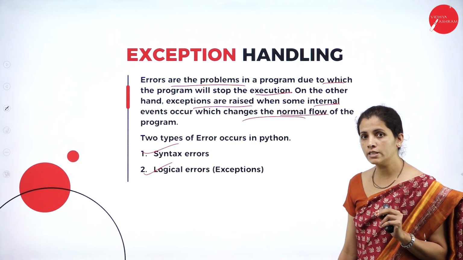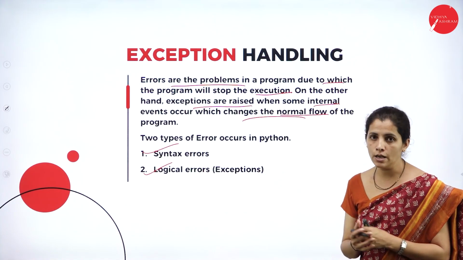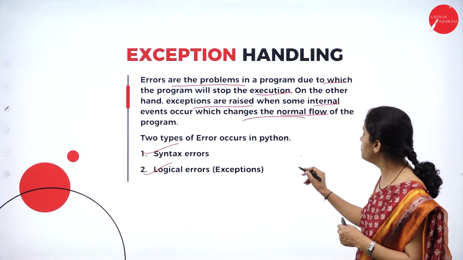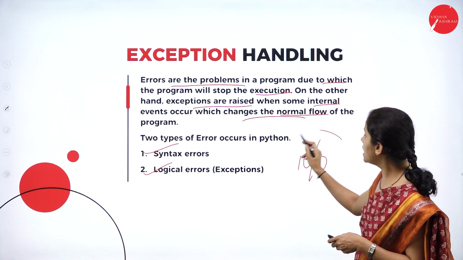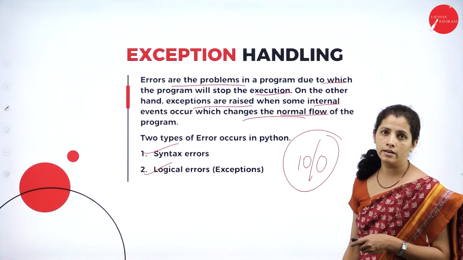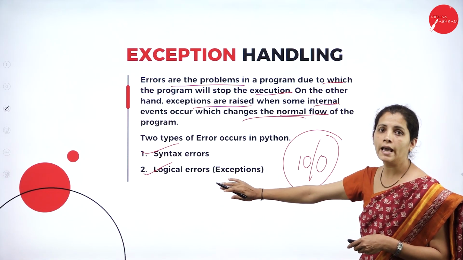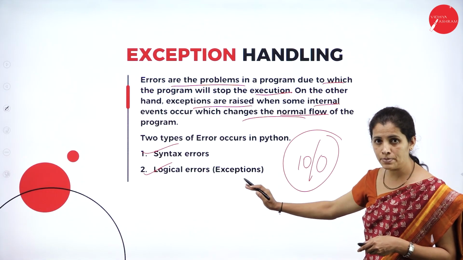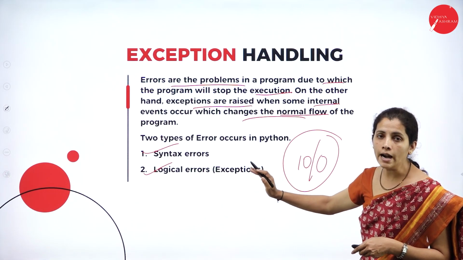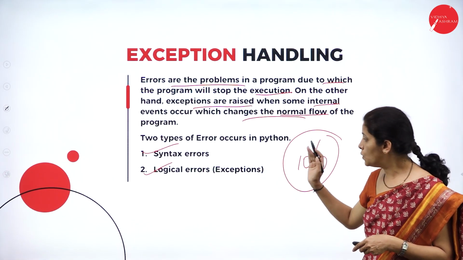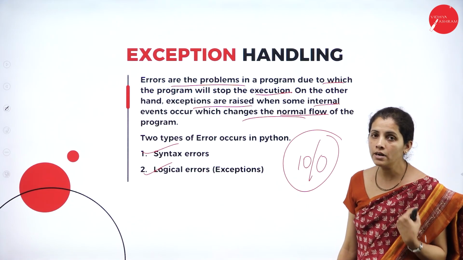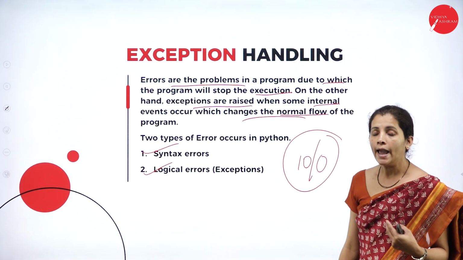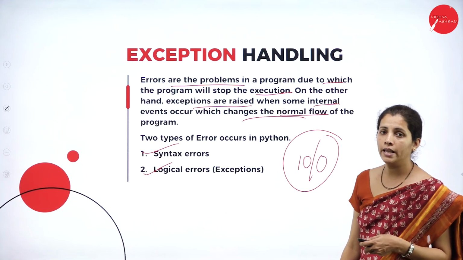So what is logical error? Error in the logic. For example, if I divide any number by 0, this is the example for logical error. So all the logical errors are known as exception, and this is runtime exception. To handle the runtime exception, I'm going to have the keywords like try, except, and finally.